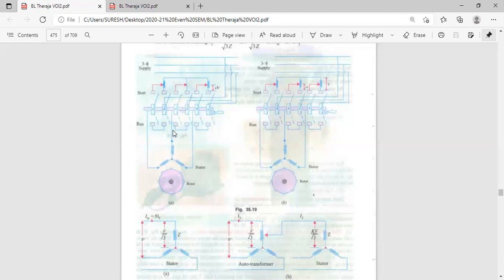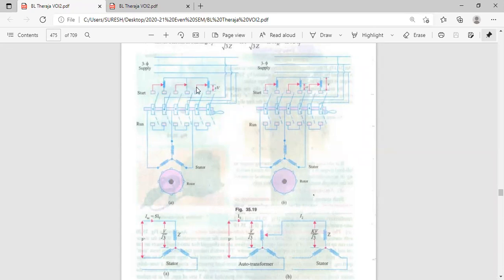If you place these switches to these contacts, then we are not connecting the auto transformer windings to the stator windings. That means we are removing these windings, and the stator windings are directly connected to the 3-phase supply. During running condition, once the rotor reaches 70%, we are cutting out the auto transformer winding. There is no need of this transformer. Have you understood what I am telling? Yes, sir.